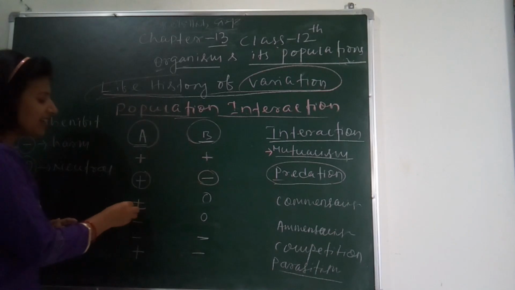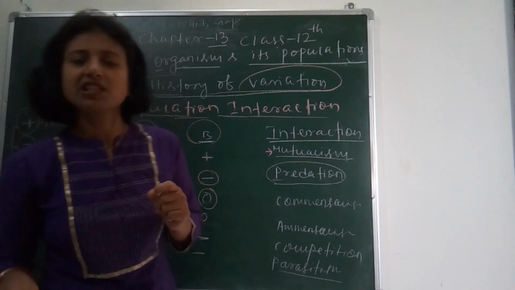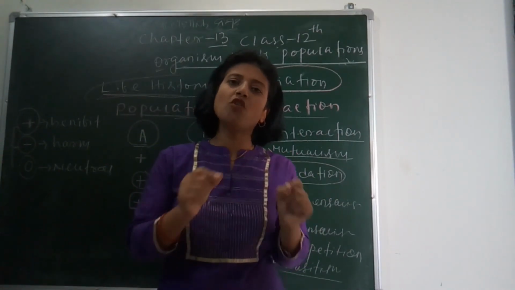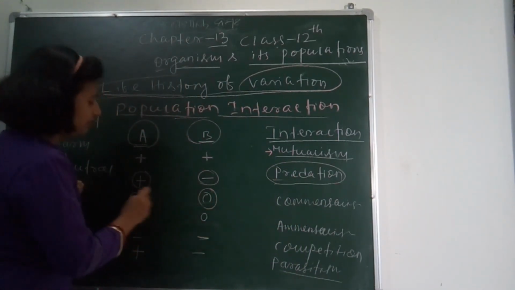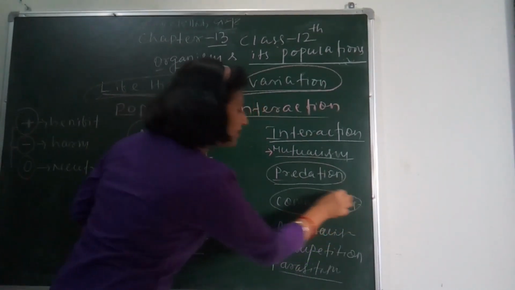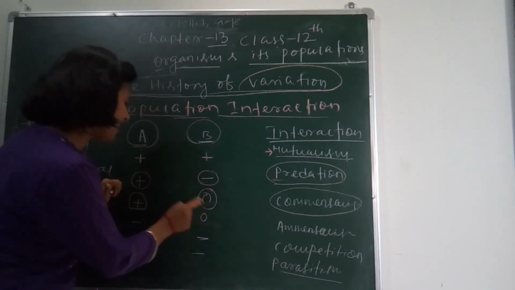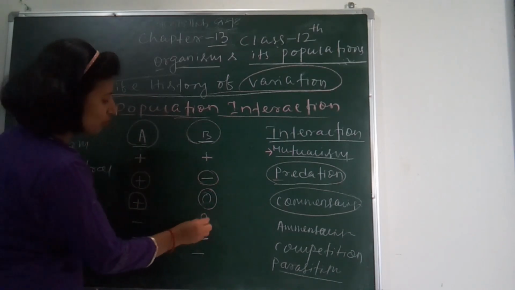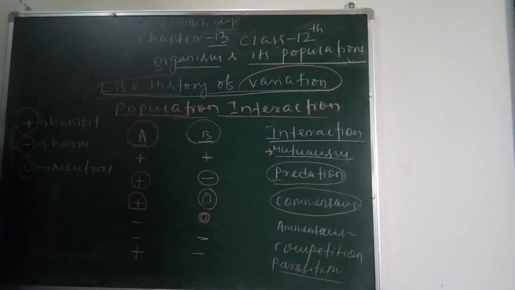Next is when one species is benefited and another species is neutral, meaning when a species takes nutrition from another species, it does not affect that species. That's why it remains plus and 0, which is considered commensalism. Remember, in commensalism, one species is benefited and the other is unharmed. Plus means benefit and 0 means unharmed. So already I have told you that this is commensalism.